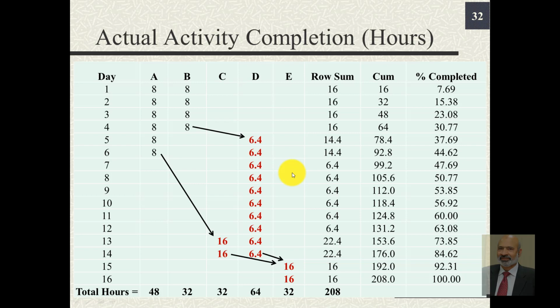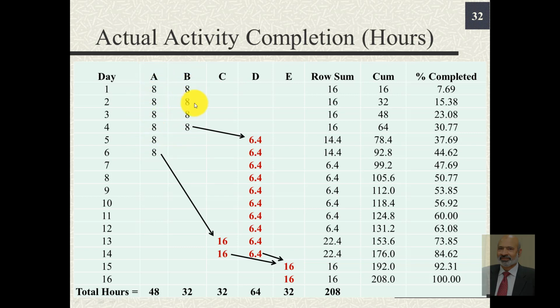If instead of using a package like Microsoft Project or Primavera, we try to compute the same things ourselves, we can again make columns similar to example 3 on a daily basis. We note that for the initial 6 days activity A is performed and every day it consumes 8 hours.